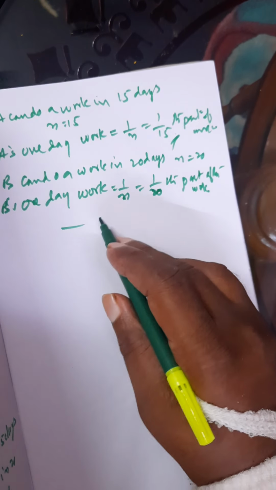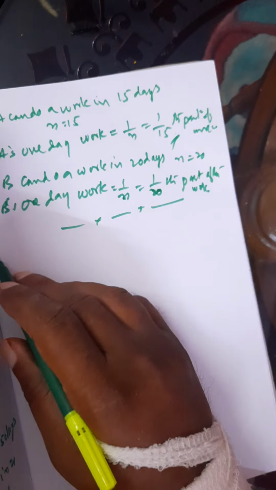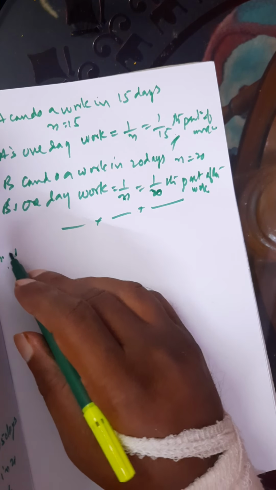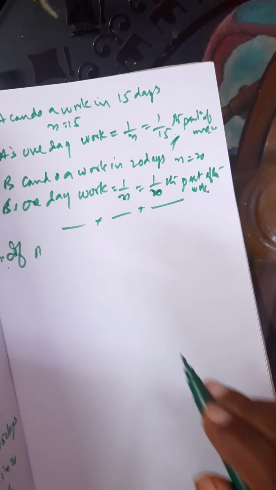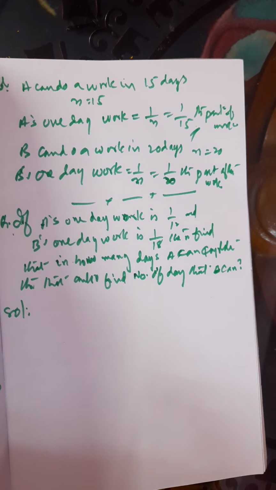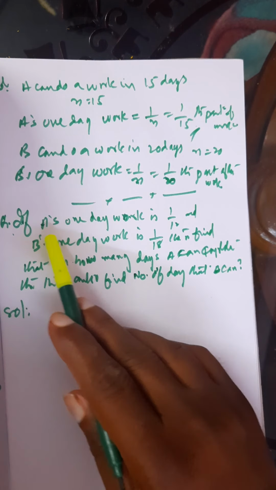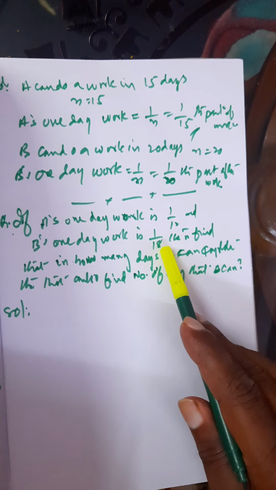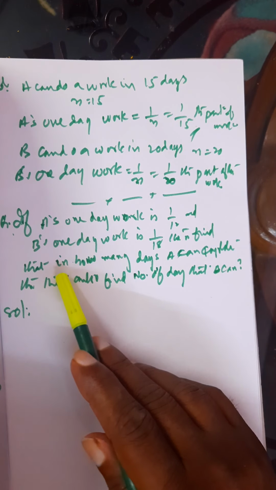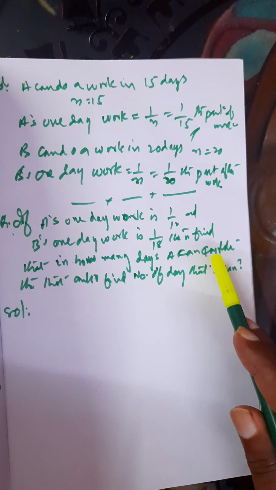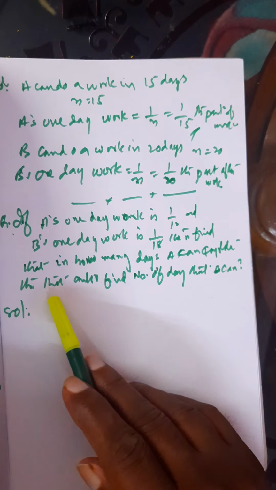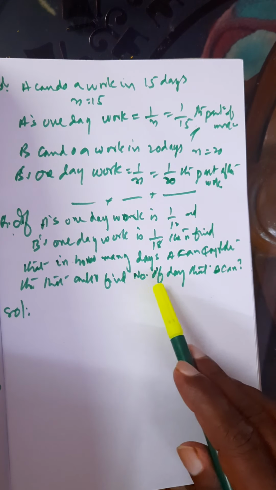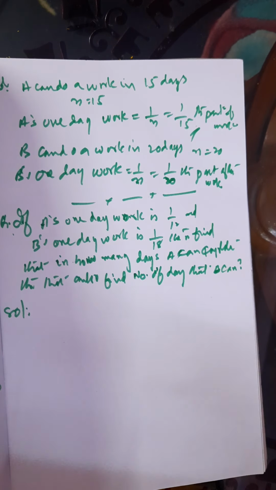Now, question 2. If A's 1 day work is 1 by 12 and B's 1 day work is 1 by 18, then find in how many days A can complete the work, and also find the number of days that B can complete it.